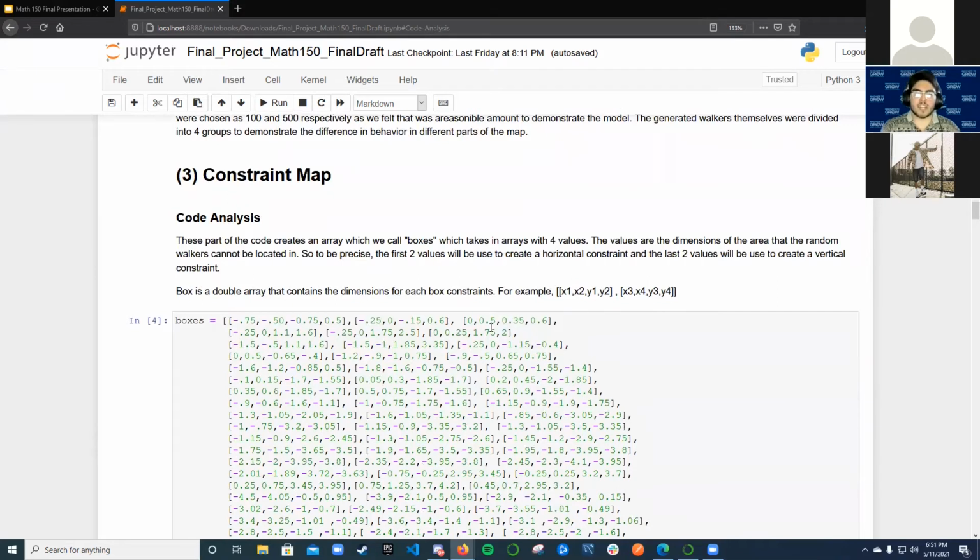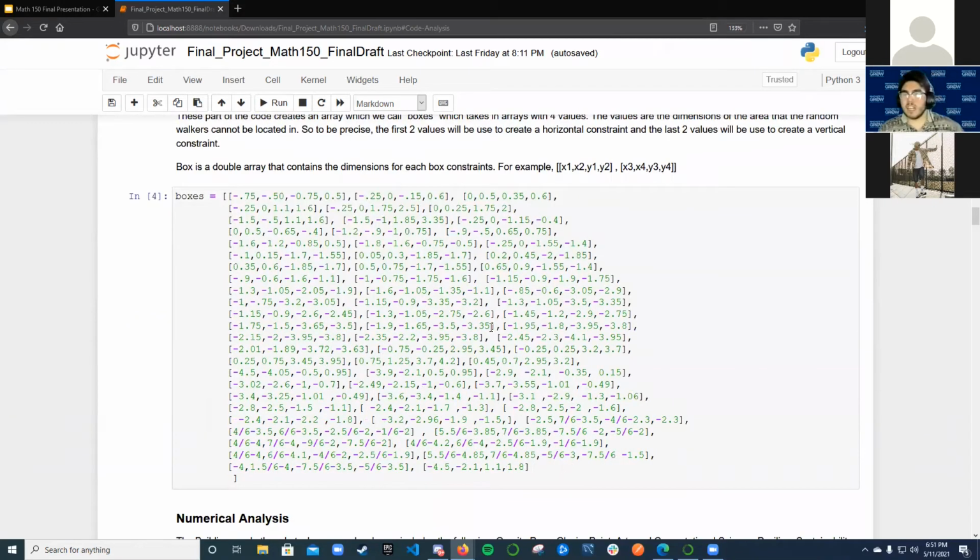Here we created an array that takes in 4 values. The first 2 values are the dimensions in the x direction of a box in our environment, and the last 2 values are the dimensions of the box in the y direction. This will be used once we create the movement and the animation.